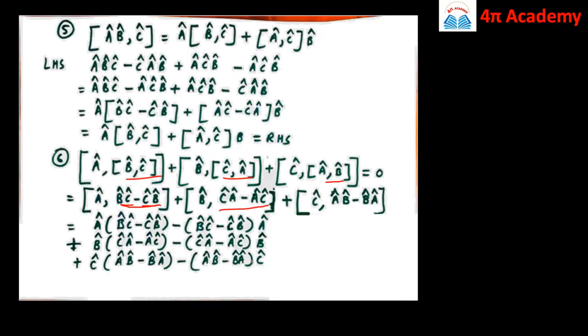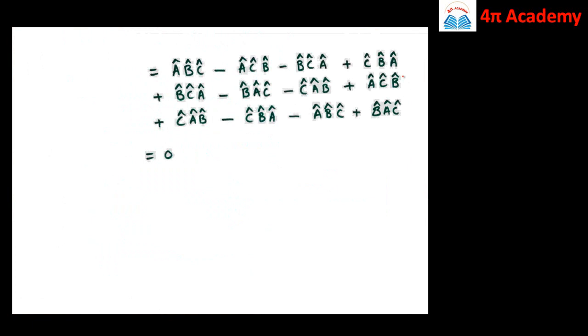Further simplifying this, so first simplifying this, we get a cap b cap c cap minus a cap c cap b cap minus b cap c cap a cap minus c cap b cap a cap. So this is the term.